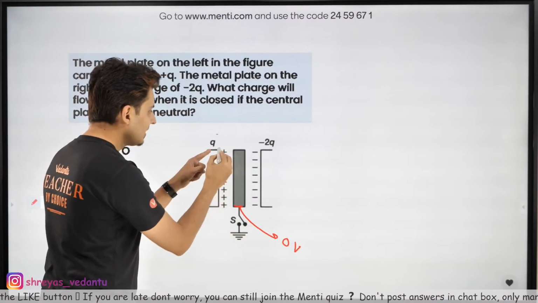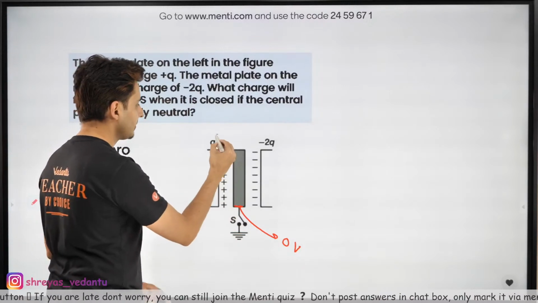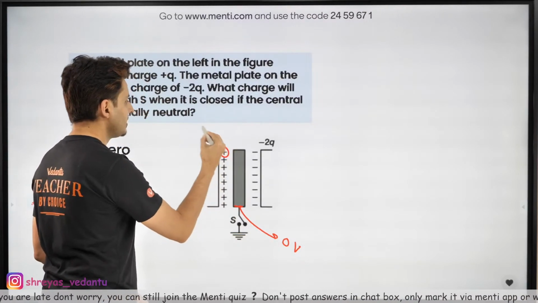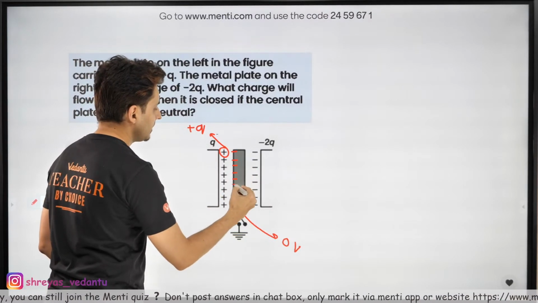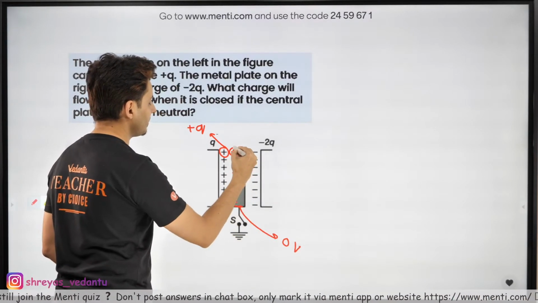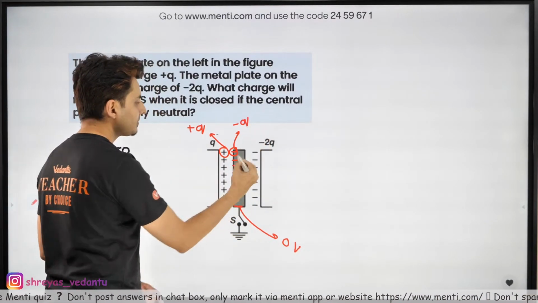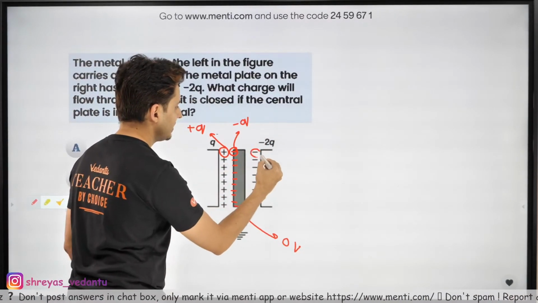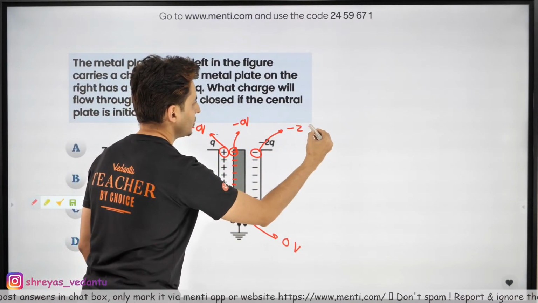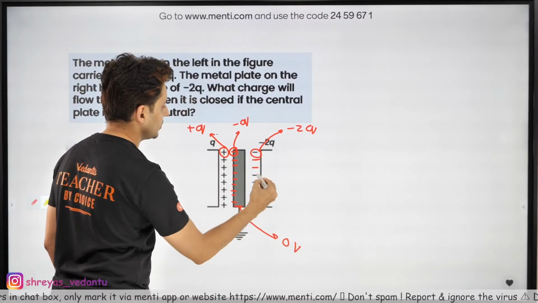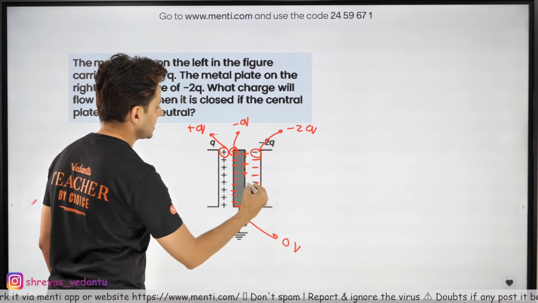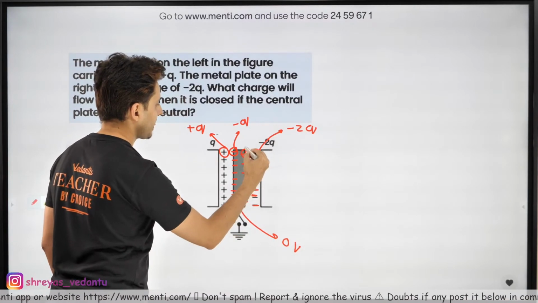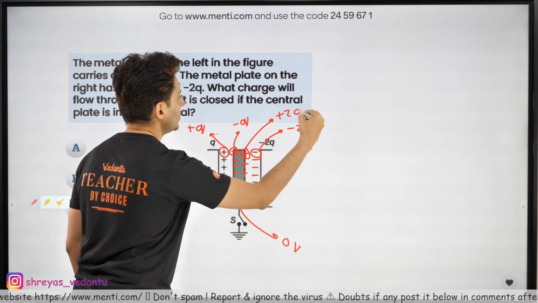In fact, if this charge is plus Q, an exact amount of negative charge will be developed over here. This will be minus Q. And if this is minus 2Q over here, you will see that the charge developed over here will be plus 2Q.